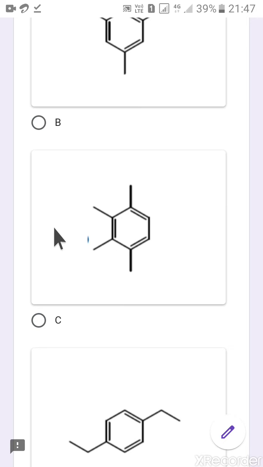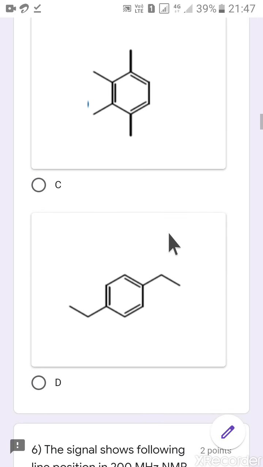Let's see the next option. Is a plane passing through these 2 methyl groups, in between these 2 methyl groups. So these two will show the same, these two will show the same, and these two will show the same. Again 3 singlets in this molecule in H1 NMR. So 3 singlets means this is not matching with the question.